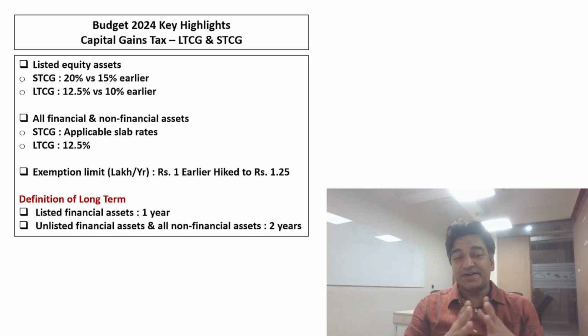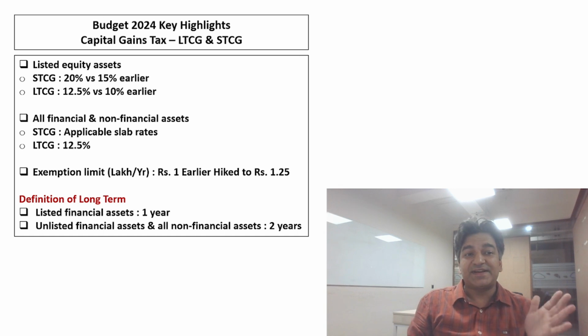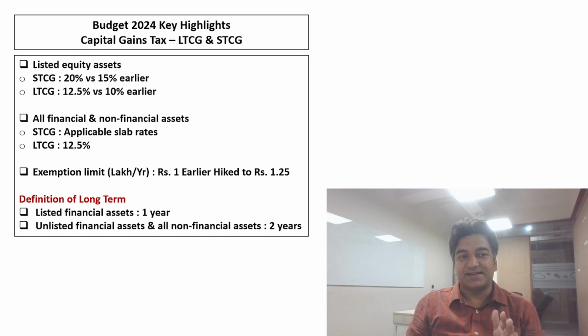So friends, let's now discuss what exactly are the changes made in the capital gain tax in the Union Budget 2024. As far as listed equity assets are concerned, STCG has been raised from 15% to 20%. That is, there is a hike of 5% in short-term capital gain. On the other hand, long-term capital gain, that is LTCG, has been revised from 10% to 12.5%.